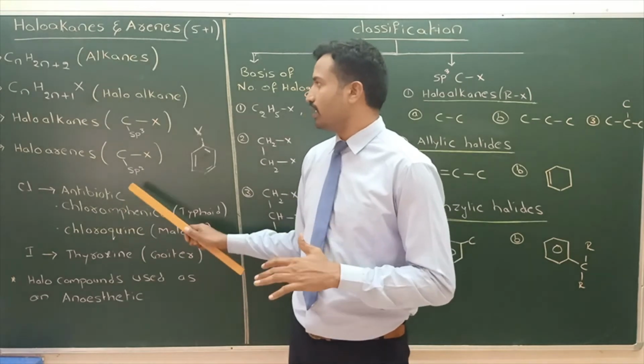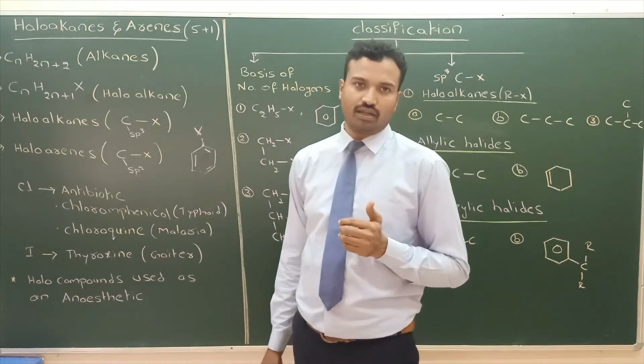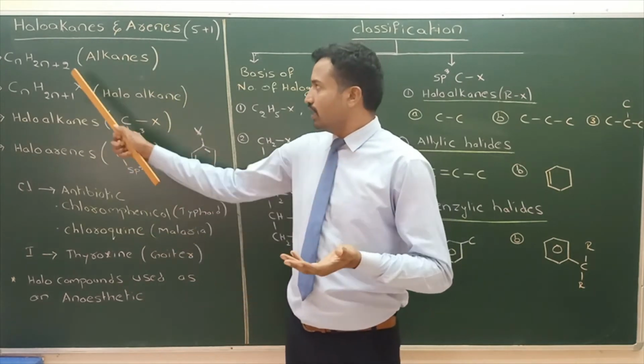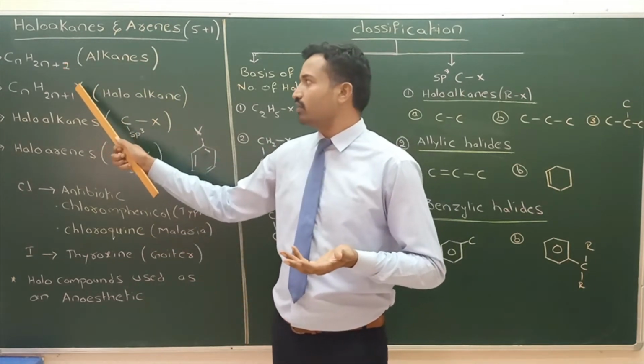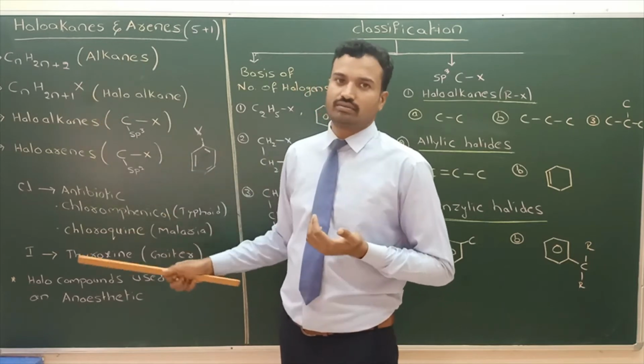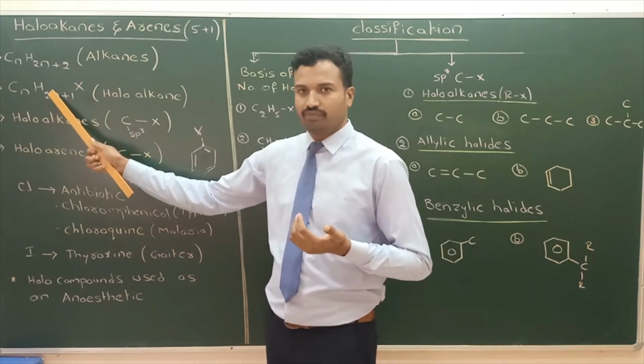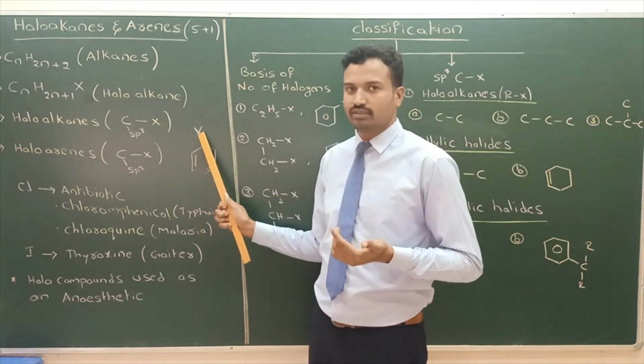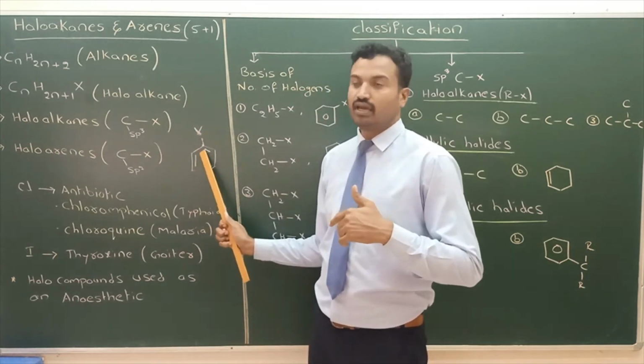This is the introduction about haloalkane and haloarene. Again, in alkanes, if one of the hydrogens is replaced by halogen, it is called a haloalkane. In an aromatic compound, if hydrogen is replaced by halogen, it is called a haloarene.